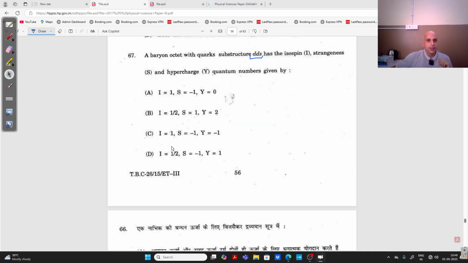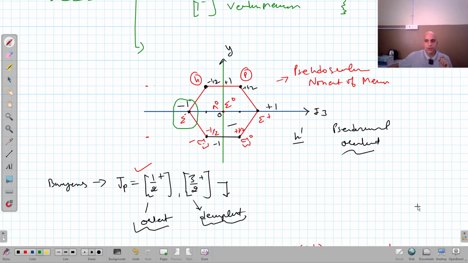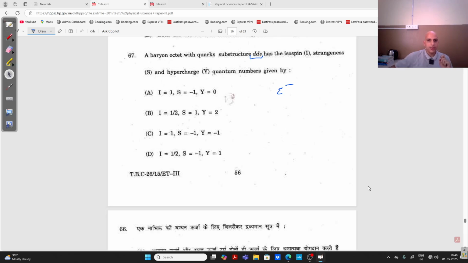You can see here isospin, strangeness. The particle was sigma negative, right? And baryon octet, right? With quark content. The hypercharge of sigma negative was 0. So Y is equal to 0 here. Only in this option hypercharge is equal to 0, right? You can see here isospin is equal to 1.